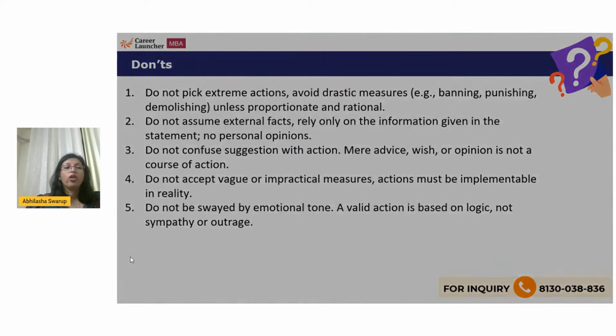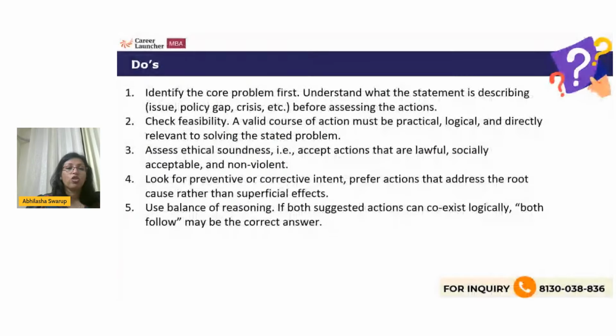So when you're looking at solving a course of action problem, what is it that you need to do? So first thing you do is identify what is the core problem. You understand what the statement is describing, whether it's an issue, a policy gap, a crisis, before assessing the action. Check for feasibility. A valid course of action must be practical, logical, and directly relevant to solving the stated problem.